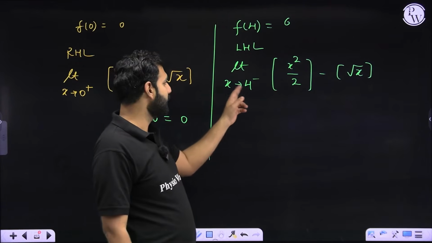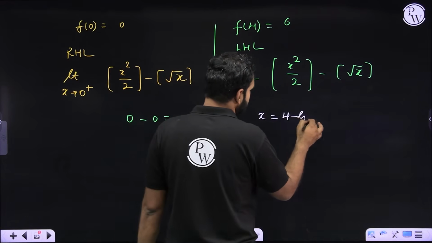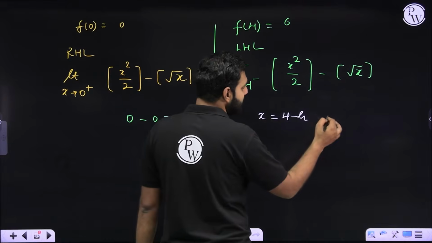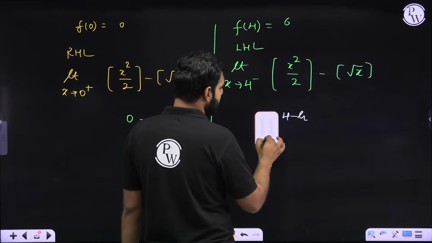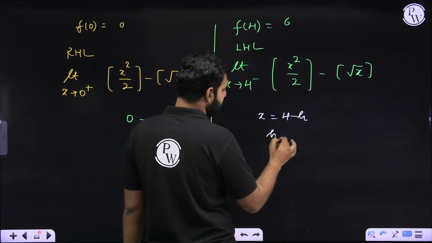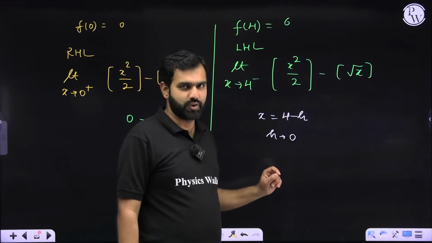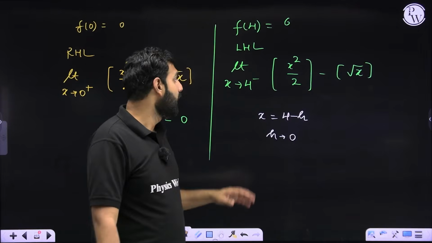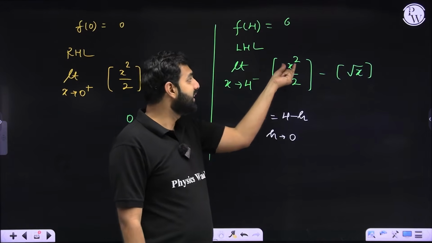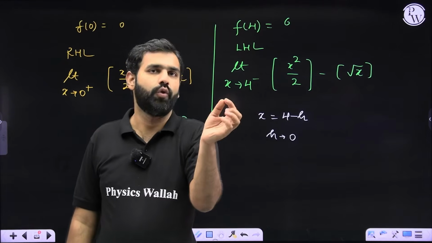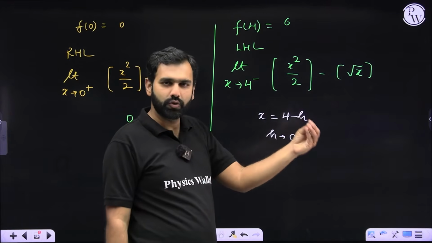Let us say that x approaches 4 minus. So I'll replace x by 4 minus h, where h is a very small positive quantity, which means h is approaching 0. I hope you're realizing why, because 4 minus h will be x. When I replace x by 4 minus h, I'm considering a very small value less than 4, close to 4. That means 3.8 to 3.9, something like that.